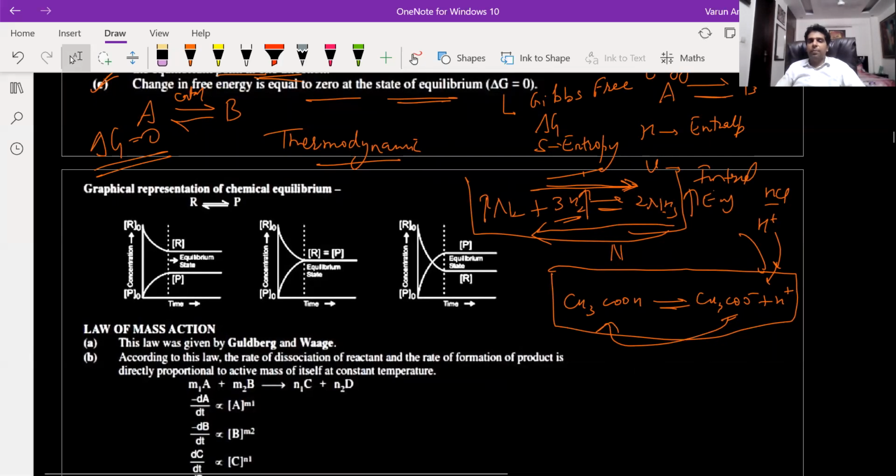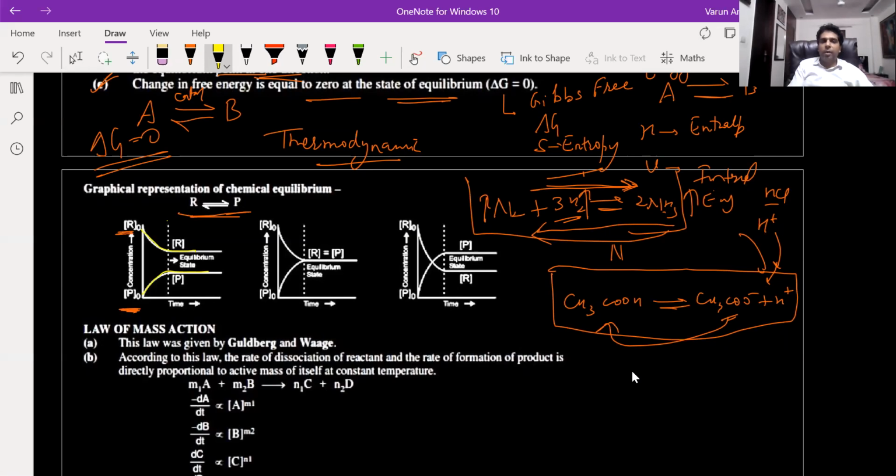Now graphical representation of an equilibrium. Suppose my equilibrium is R is giving me P. So R is my reactant and P is my product. Suppose initially I'm starting with only reactant, the concentration of reactant is R0 and there is no product, the product is 0. Now the reactant will start getting consumed and its concentration will be decreasing and the concentration of product will be increasing. So the product will be formed and the concentration of product will be increasing.